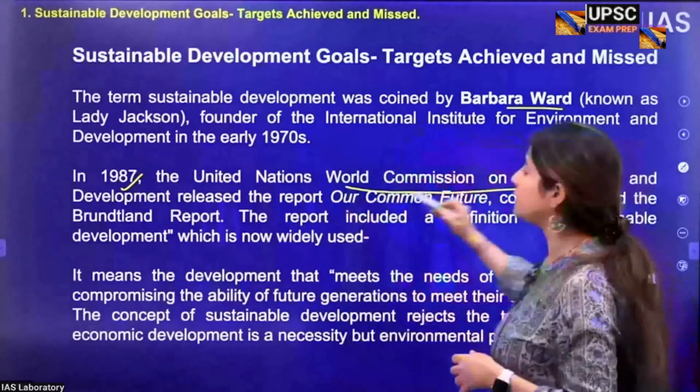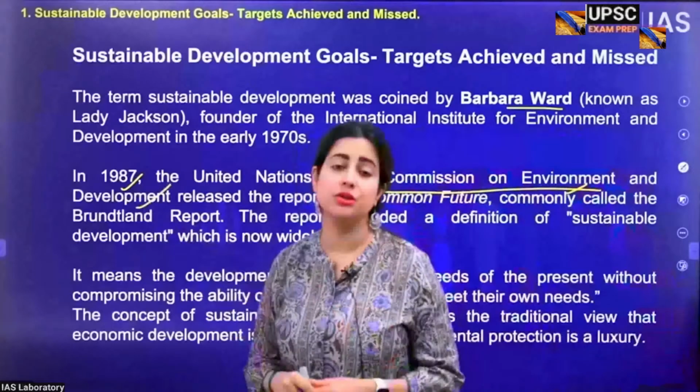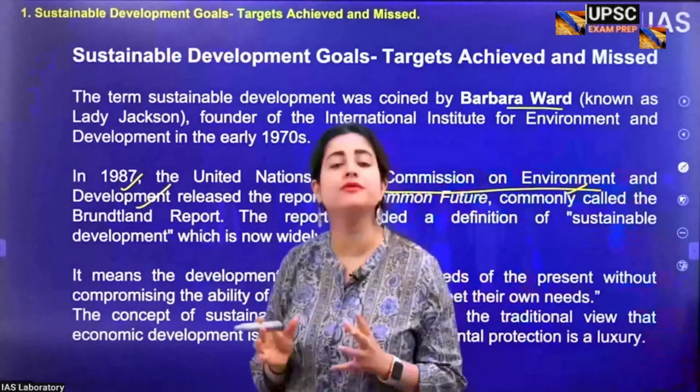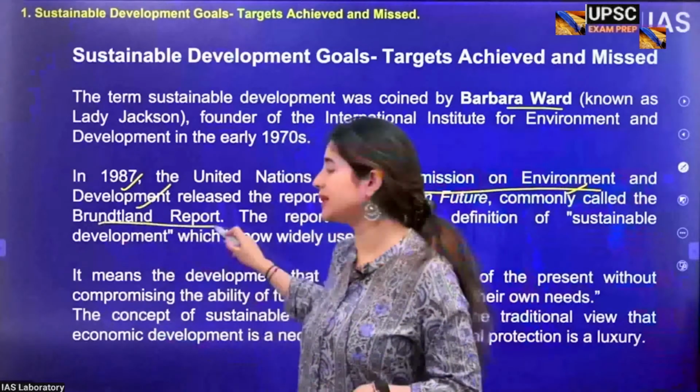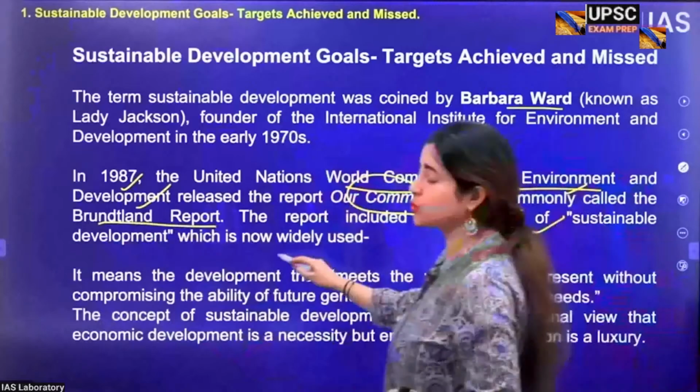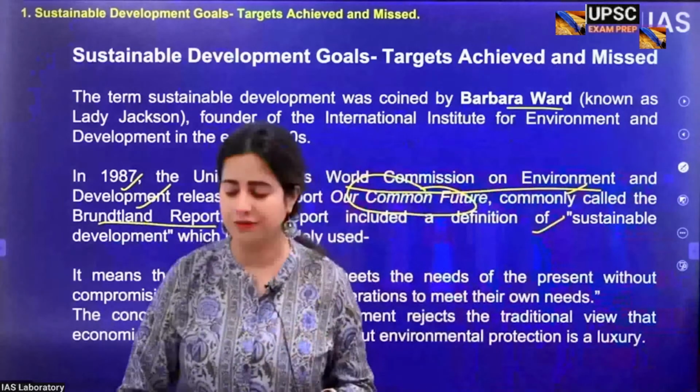A better detail emerged much later, in 1987, when there was a conference called the United Nations World Commission on Environment and Development. Now, this institution released a very famous report. This report is also known as Our Common Future. It is also called the Brundtland Report. In this report, the word sustainable development was properly defined for the first time.